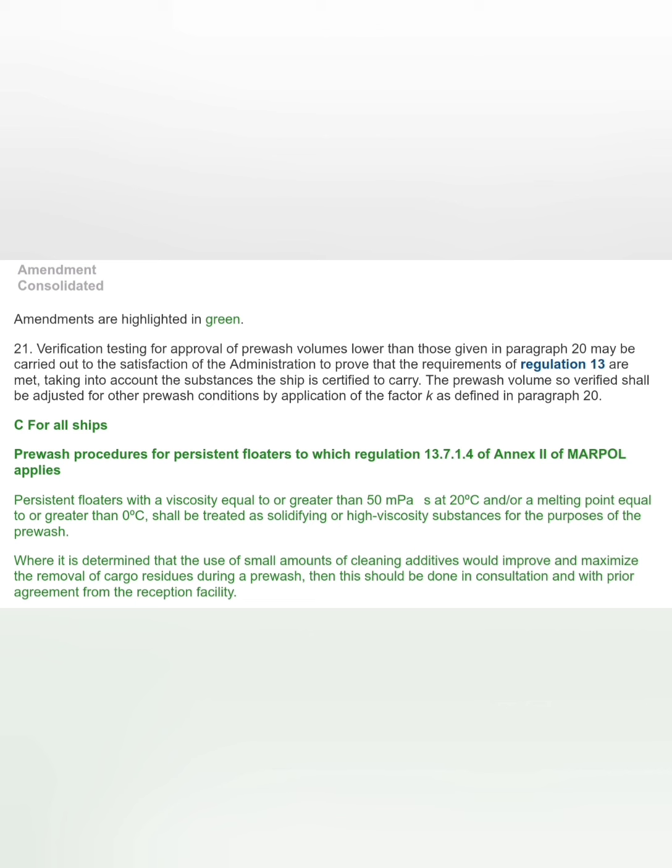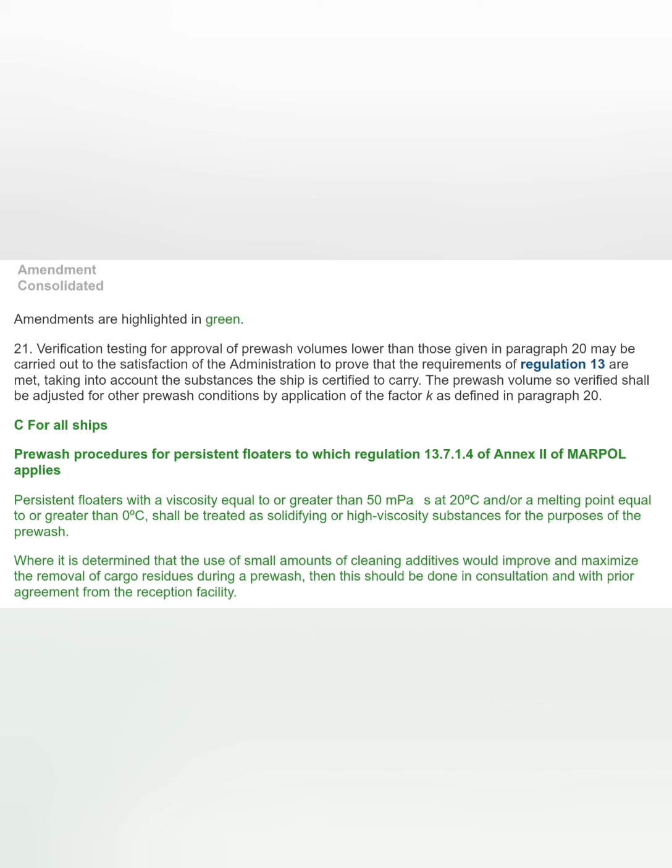And again it says the same thing: persistent floater with a viscosity equal to or greater than 50 millipascal second at 20 degrees centigrade and a melting point equal to or greater than 0 degrees centigrade shall be treated as solidifying or high viscosity substances for the purpose of pre-wash. Where it is determined that the use of a small amount of cleaning additive would improve and maximize the removal of cargo residue during pre-wash, then this should be done in consultation with the prior agreement from the reception facility.